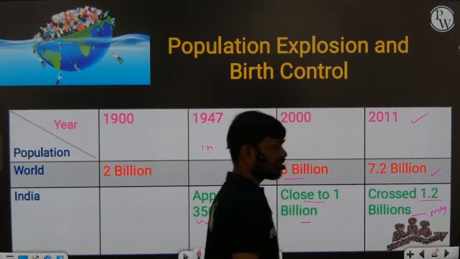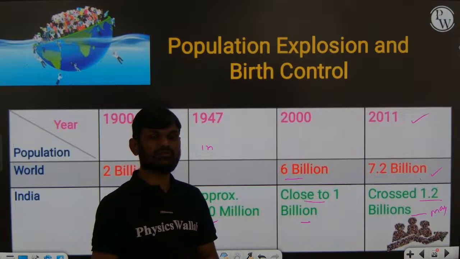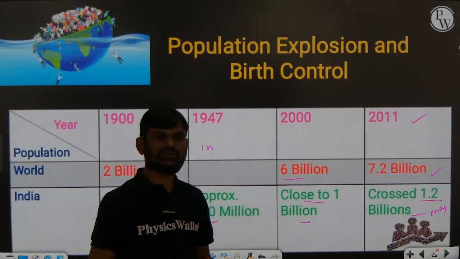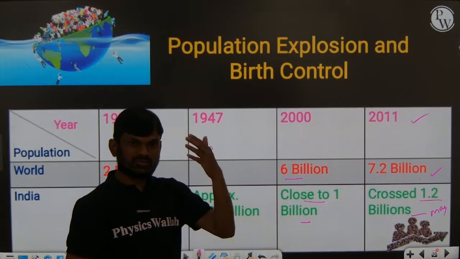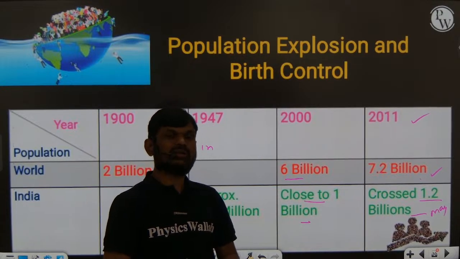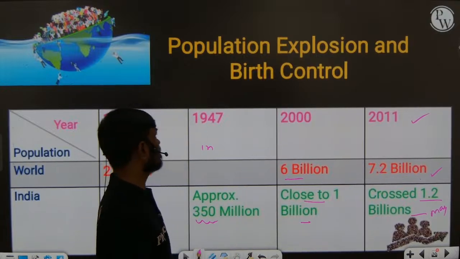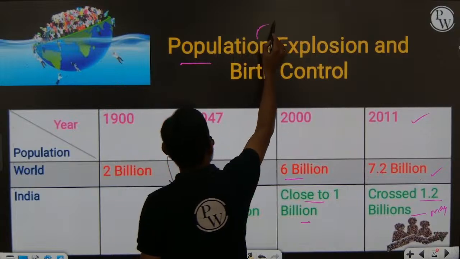The reason for the growth, the explosion of the population: increased health facilities and decreased maternal mortality rate, decreased infant mortality rate, and improved health conditions. So these are some factors. Because of those factors, the population has increased.